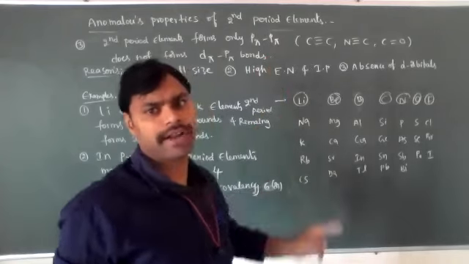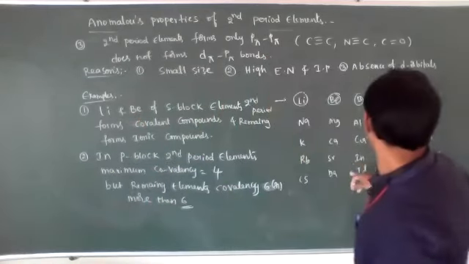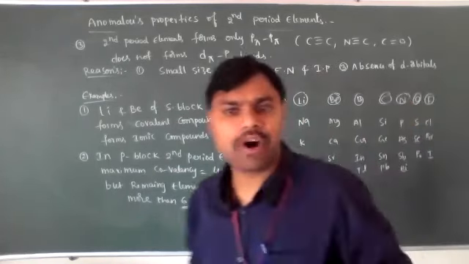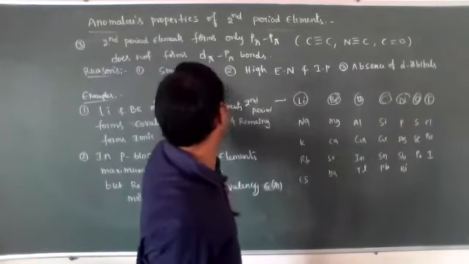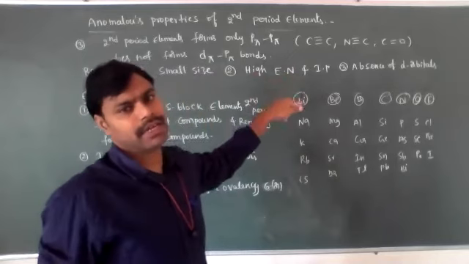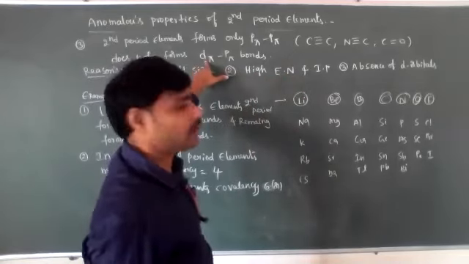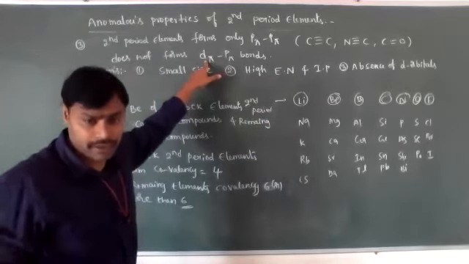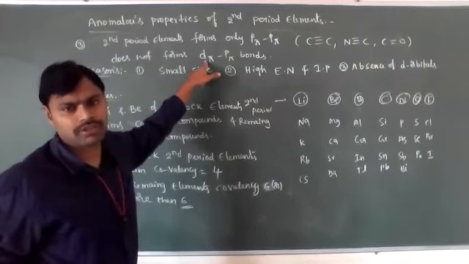But the remaining third and fourth period elements like phosphorus, silicon and sulfur can form pi bonds due to the overlapping of d orbitals and p orbitals also. But for the second period elements, there is no chance for the formation of d pi p pi bonds. Understood?